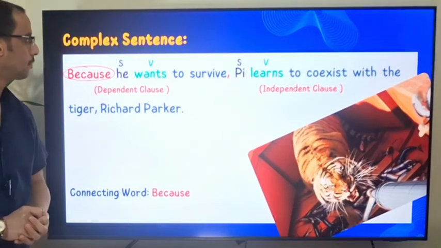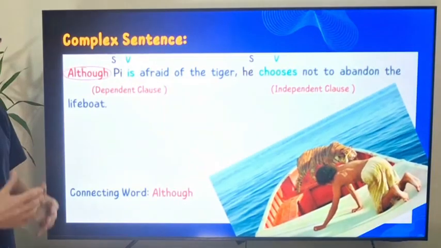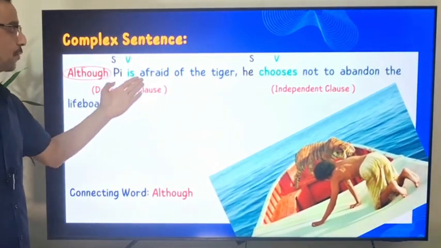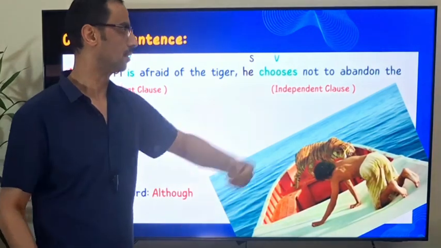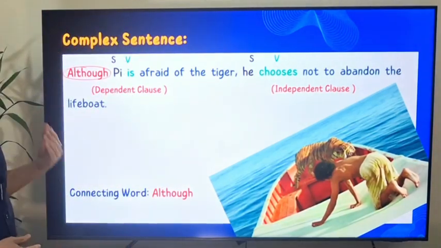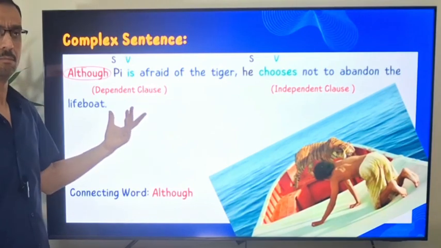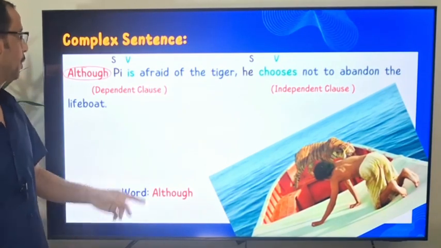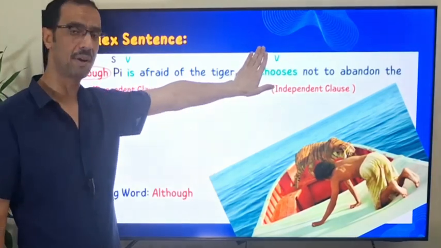Let's go ahead. Another example. Although Pi is afraid of the tiger, he chooses not to abandon the lifeboat. So, although Pi is afraid of the tiger, again that's incomplete. Even though we have a subject and a verb, we still can't stop here.